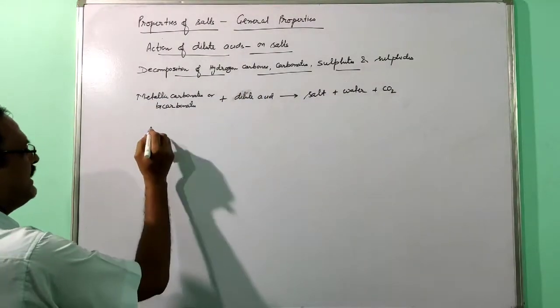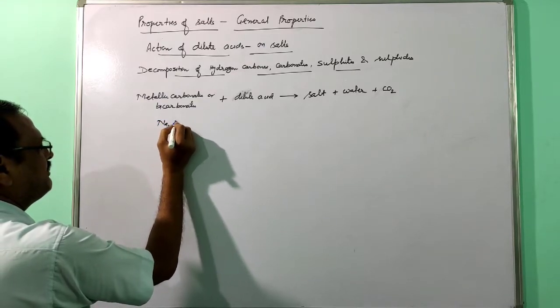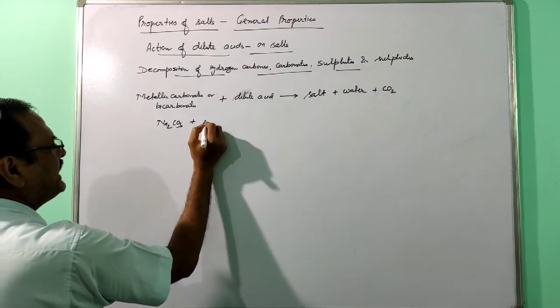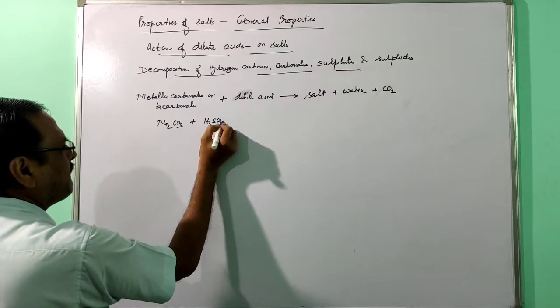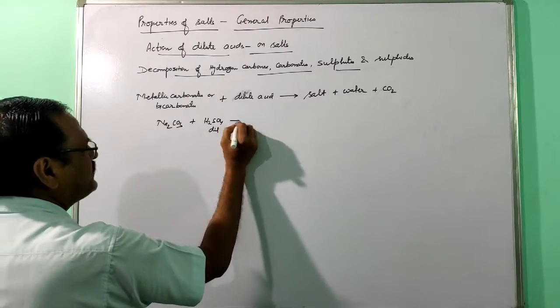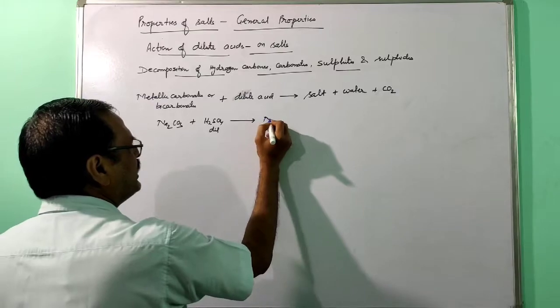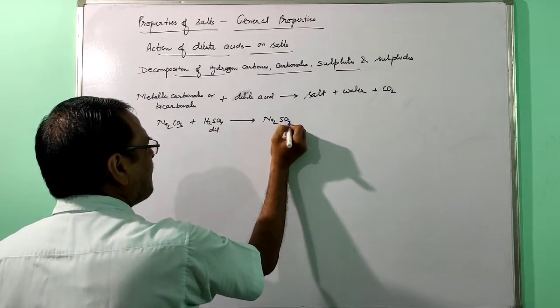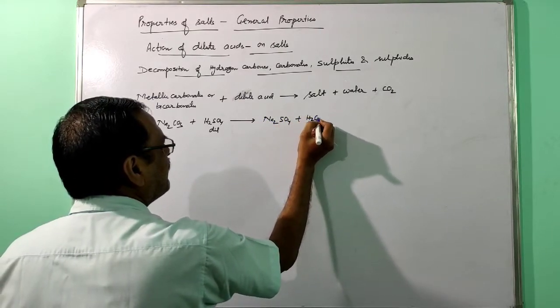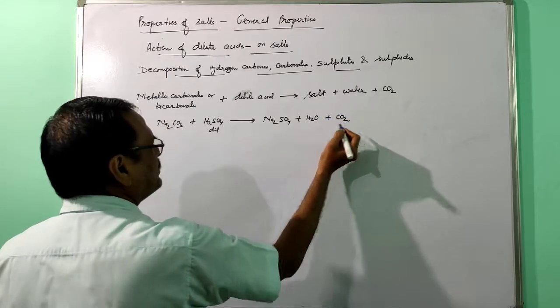So first example, sodium carbonate reacts with H2SO4. This will form sodium sulfate, water and carbon dioxide.